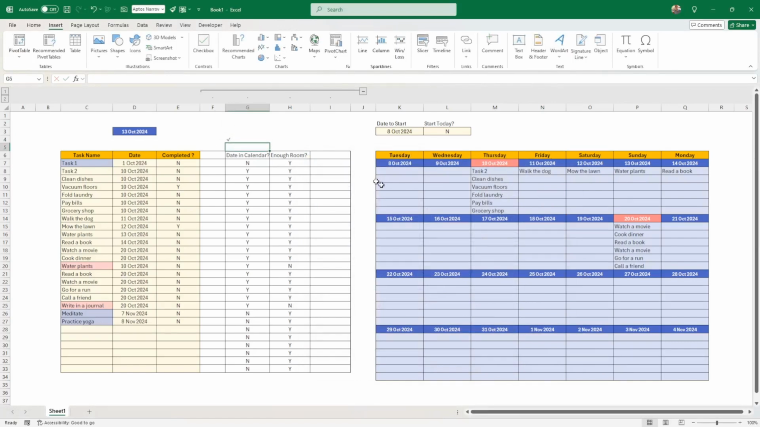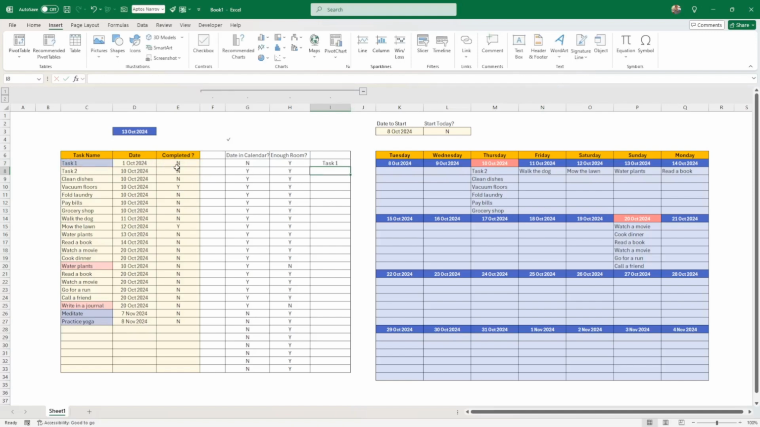Okay, so what I want to do is check if the task is completed. If the cell here is equal to yes, the task is completed, I want to put the name of the task, and I want to add my tick, the blank and the tick. Otherwise, I just put simply the task.